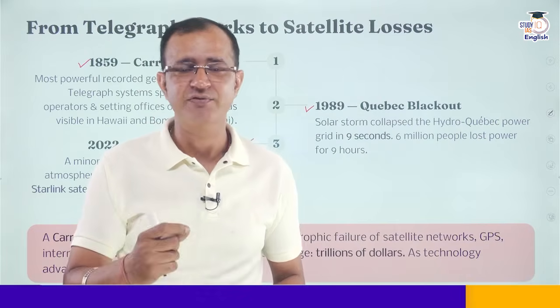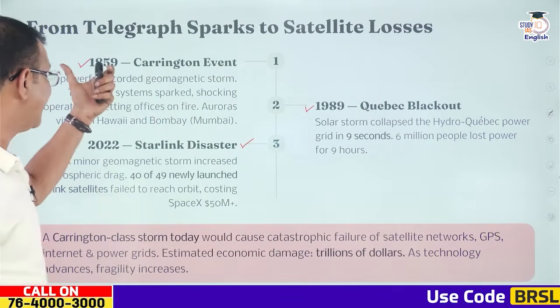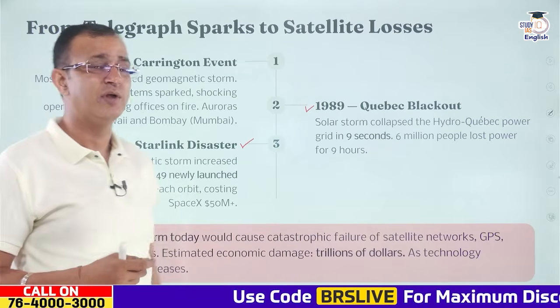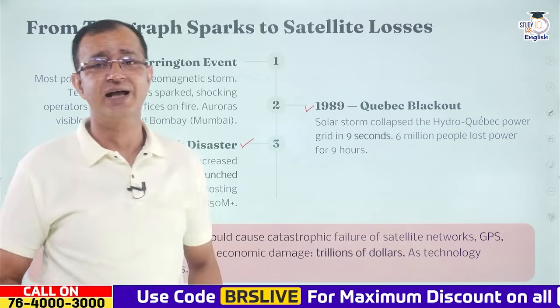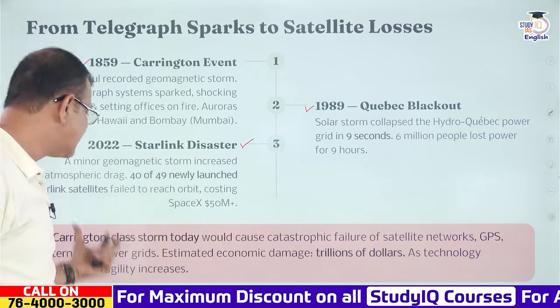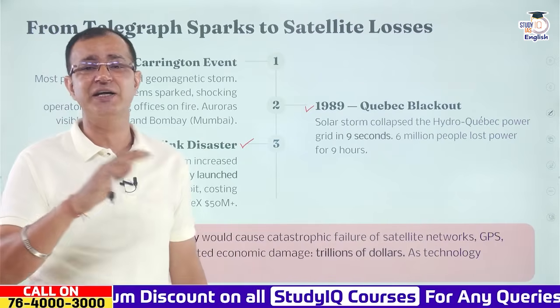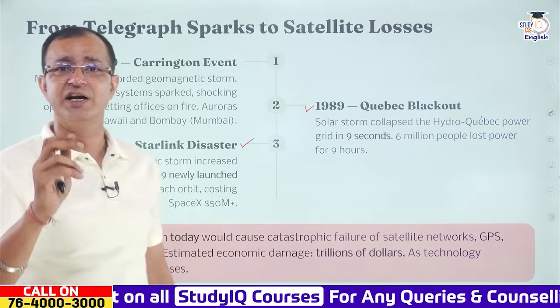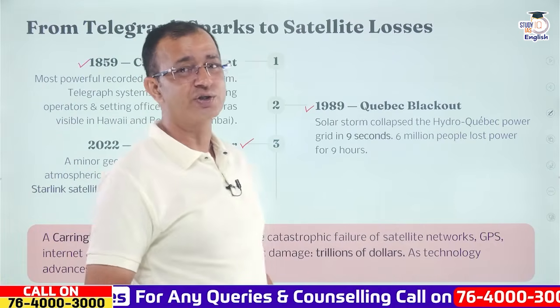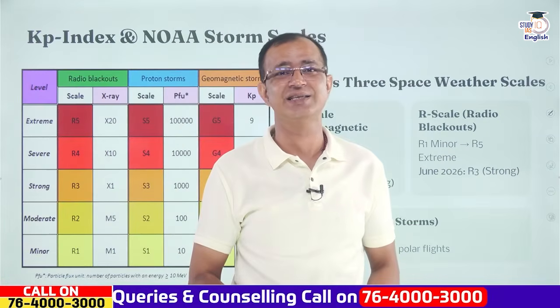It is a massive event that was shown in 1859 itself. And if this class of storm happens today, there will be a catastrophic effect that you will see in the failure of navigation satellites, GPS, the internet, the power grids, and the estimated cost will be in trillions and trillions of dollars. As technology advances, we must know that fragility also increases.